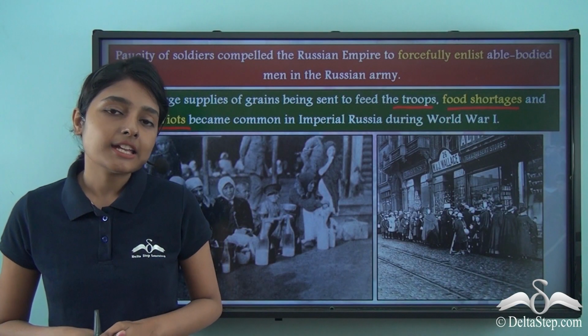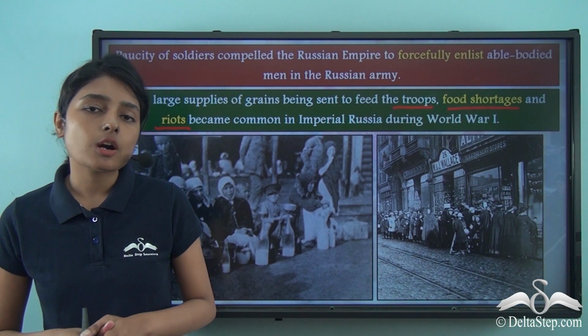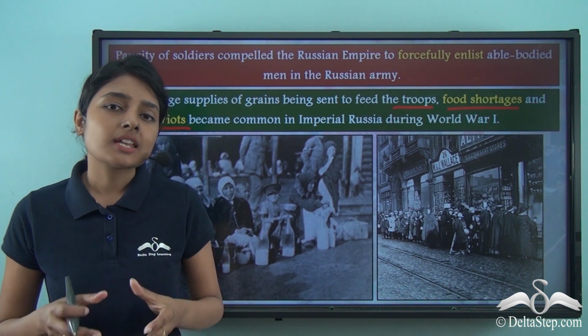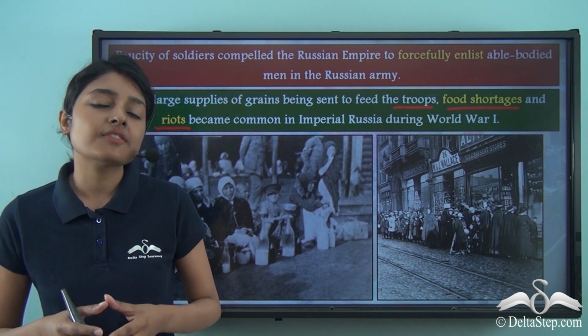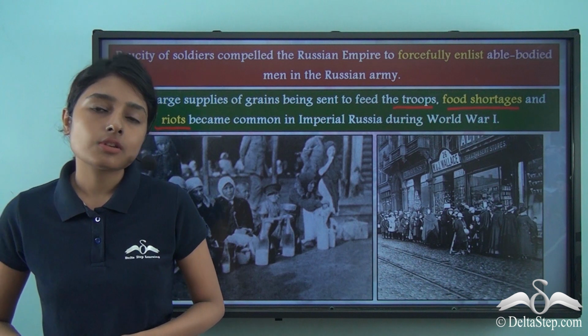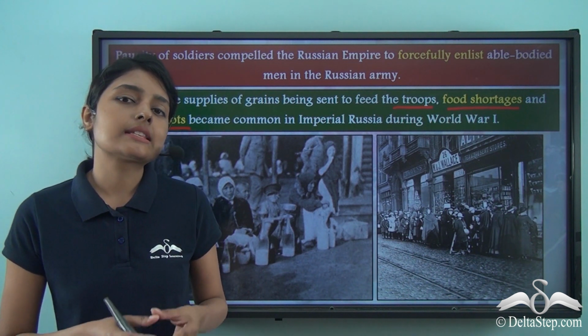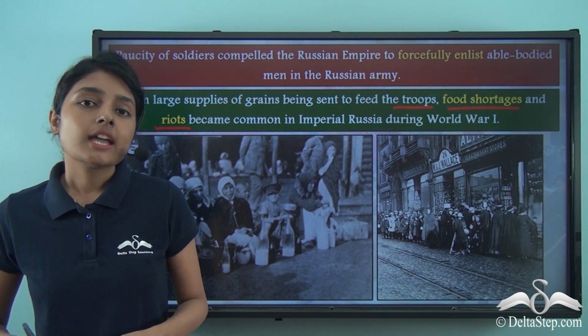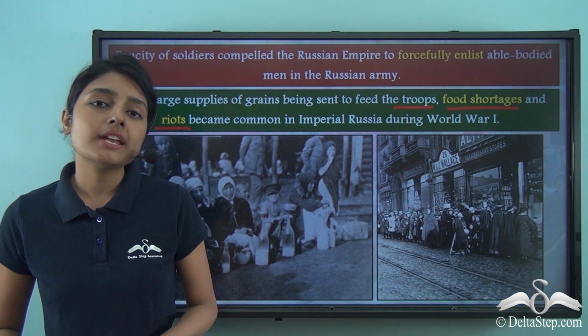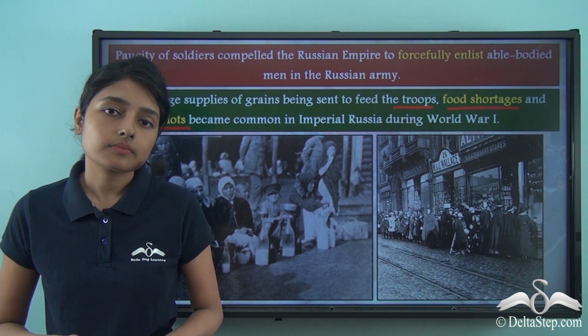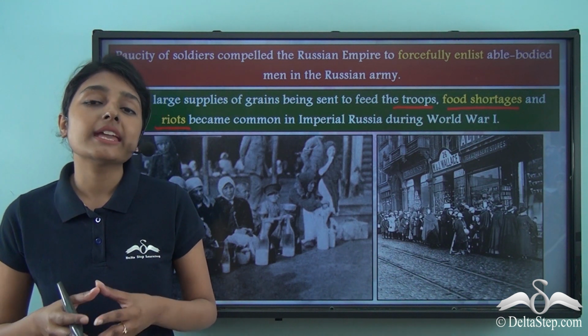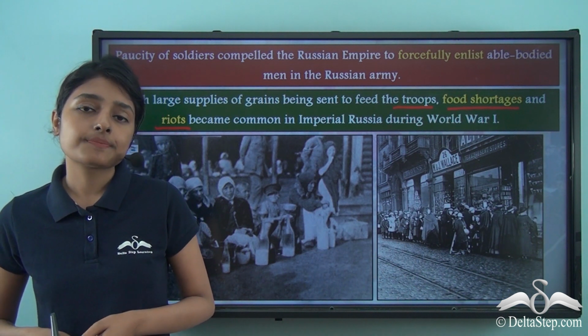Now, though the Allied powers emerged victorious out of the First World War, this one great war took a severe toll on Imperial Russia. Imperial Russia was not able to get its supplies. Its resources and wealth were draining at a very fast pace. It was not even able to feed its masses.